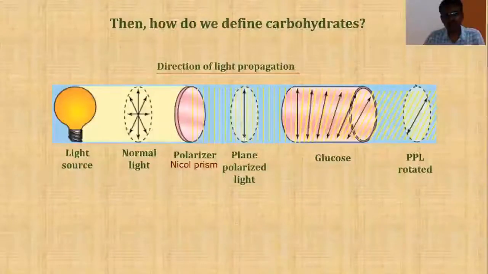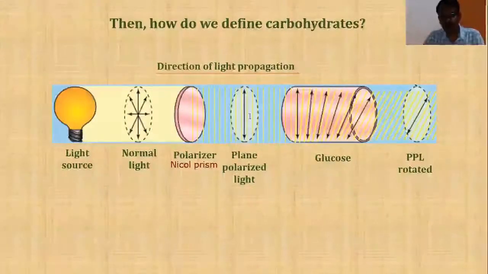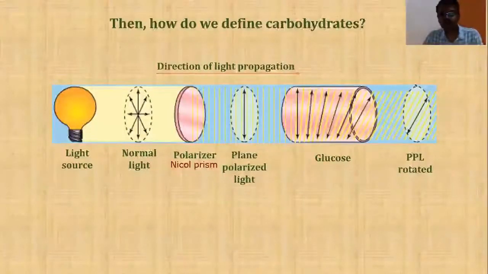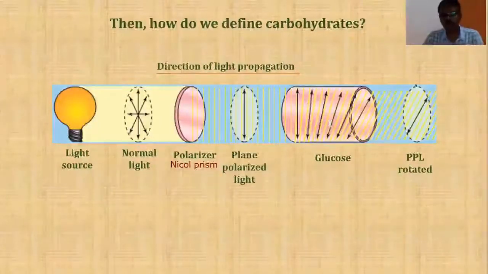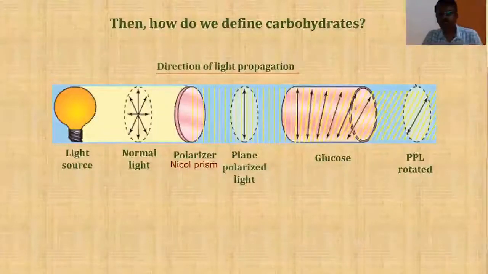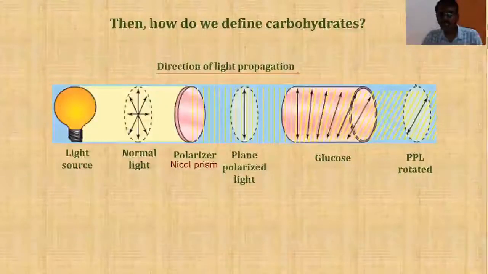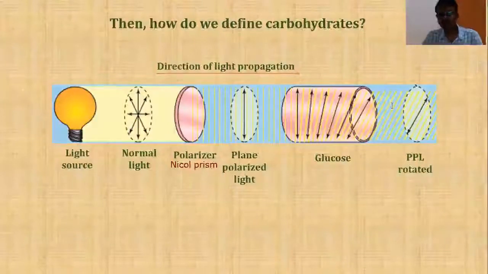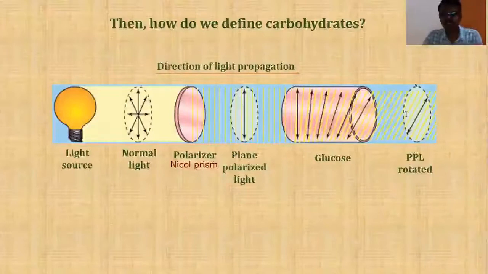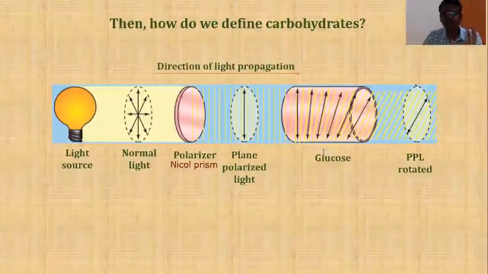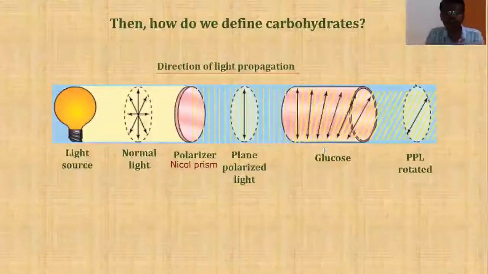When you pass such plane polarized light through a solution of a compound like glucose or any other compound, and the light which comes out of that tube is bent towards right or left, then the compound taken in the sample tube is regarded as an optically active compound.